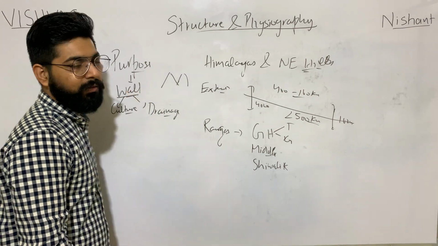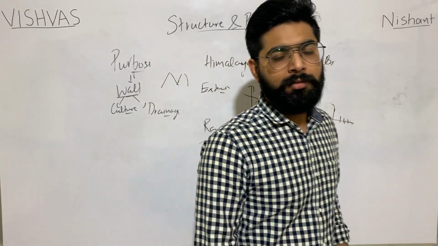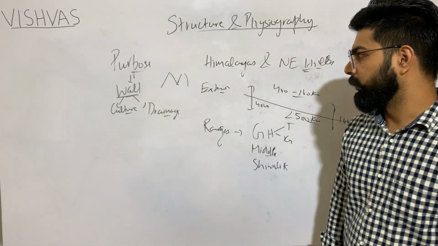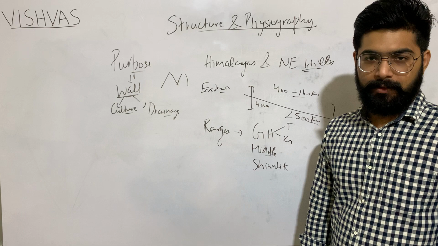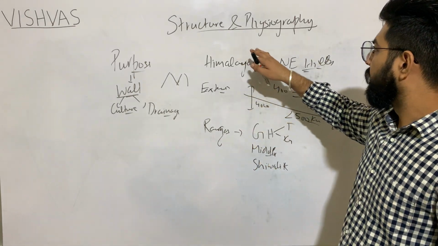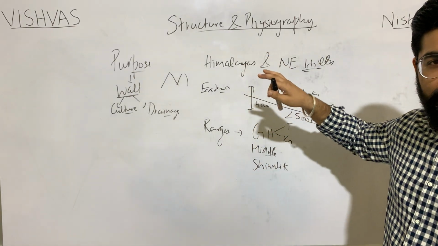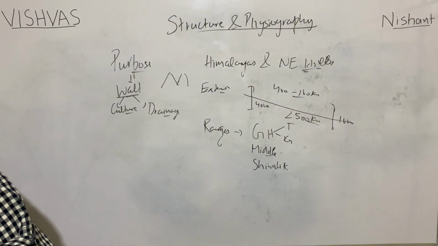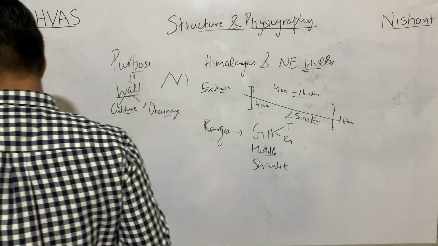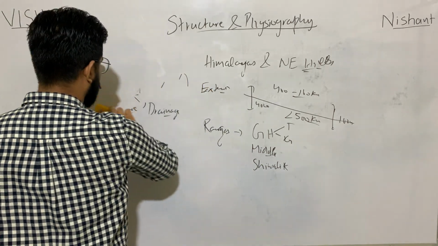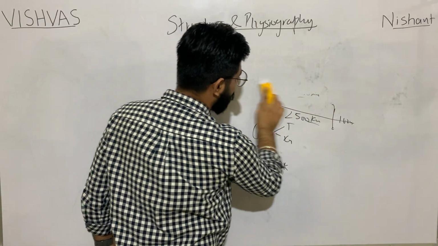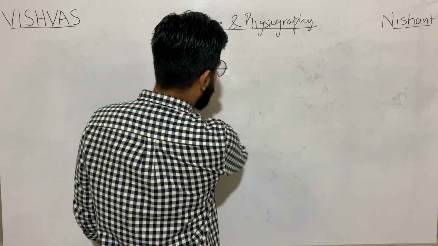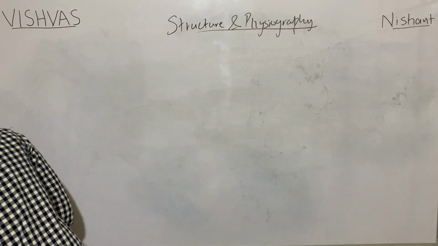Also a division of drainage. Now, the north and northeast Himalayas are further classified. Let's see the first classification.